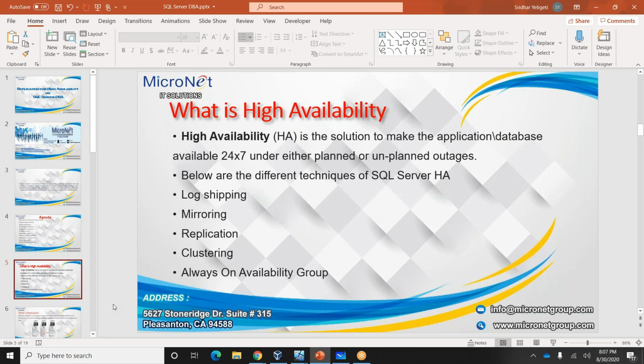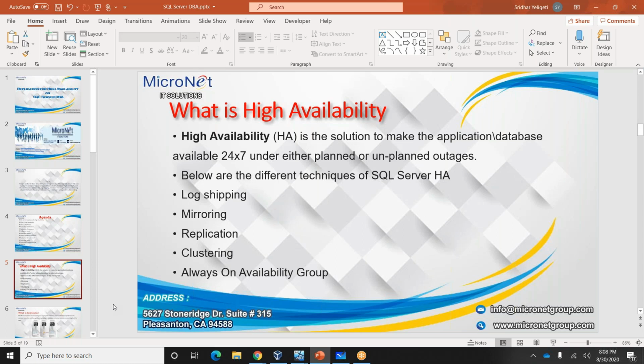Mirroring is similar: we have a primary server in one location and a secondary server in another. Here we call them principal and mirror. There are no transaction log backups that need to be shipped from one location to the other. Instead, transaction log records are transferred from one location to the other.